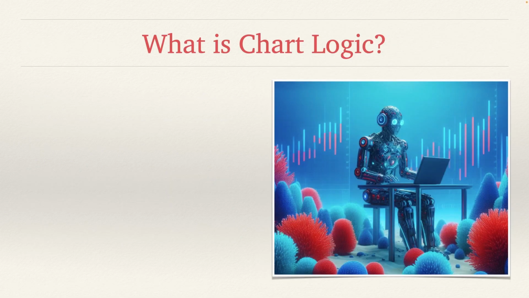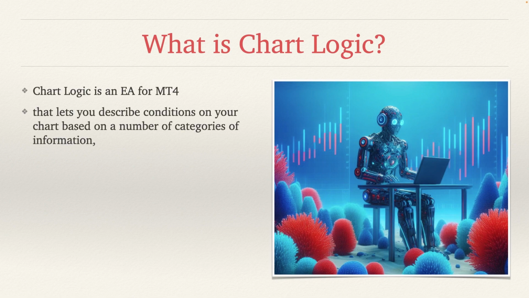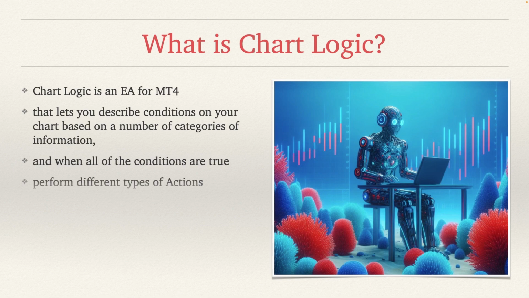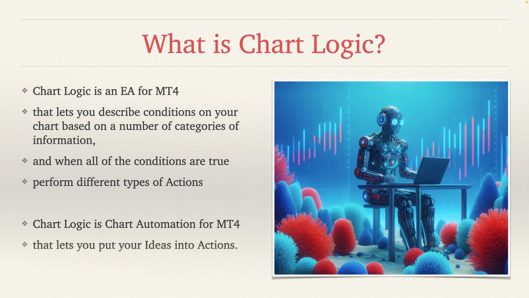What is ChartLogic? Well, as a 30-second elevator pitch, ChartLogic is an EA for MT4 that lets you describe conditions on your chart based on a number of categories of information, and when all of the conditions are true, perform different types of actions. ChartLogic is chart automation for MT4 that lets you put your ideas into actions.